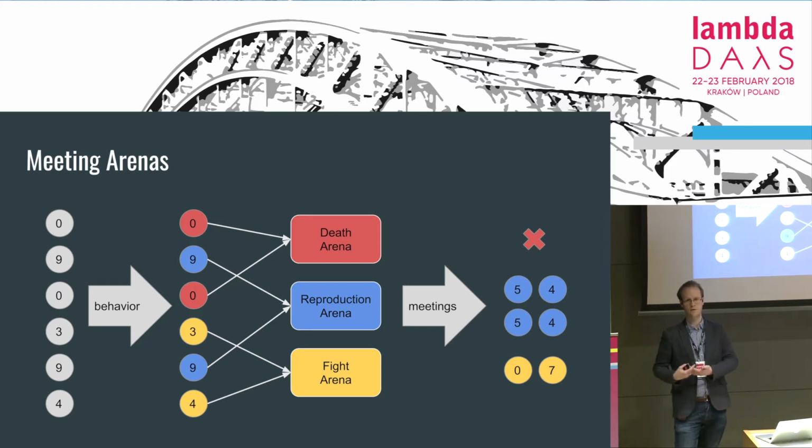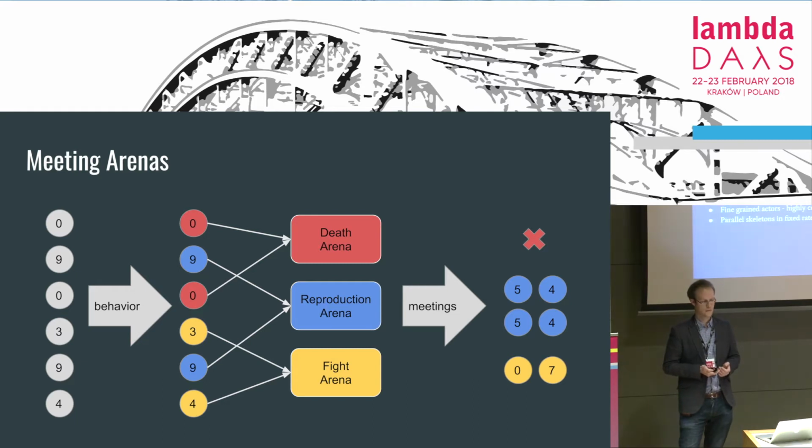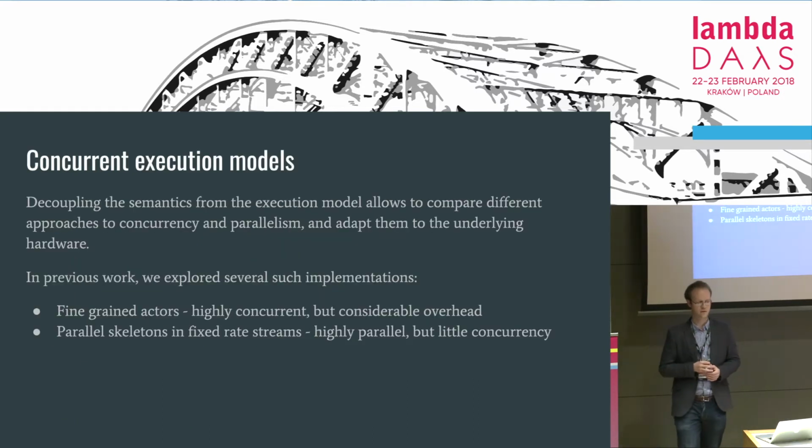into the new population. Now, this diagram looks sequential, but there are actually many ways in which we could compute these functions and group the agents, and some of these ways could be done concurrently or in parallel. And that's the main advantage of that pattern. As we decouple the semantics of the algorithm, all that's left is the execution model, which is how we actually assemble those functions.